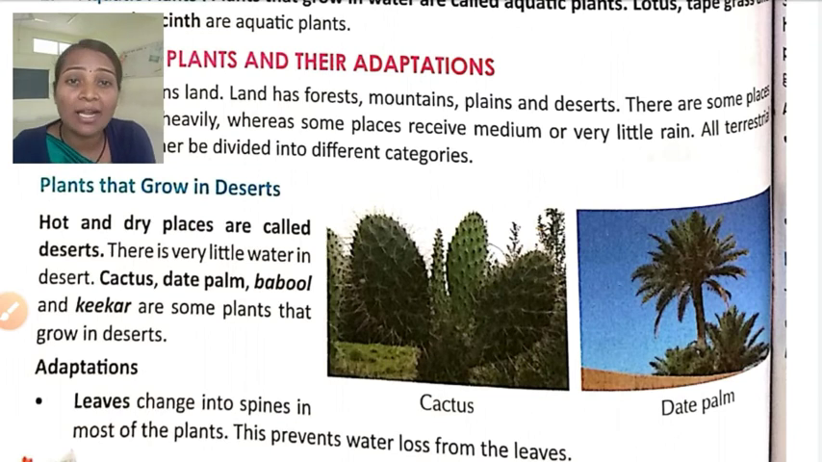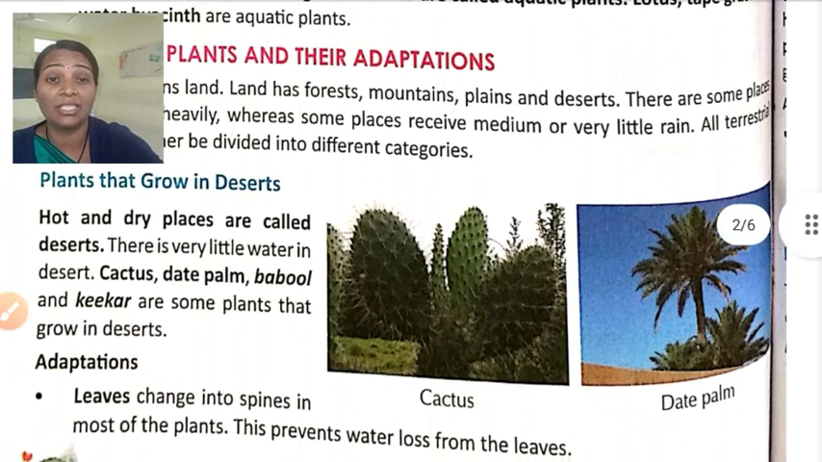So which plants are there? Cactus. Cactus is common, everyone is aware of the cactus. Then date palm, these are the plants. Then babool, which we can also find in the plain region, and kikar. These are some plants which grow in the desert. Let's see which adaptations are there.